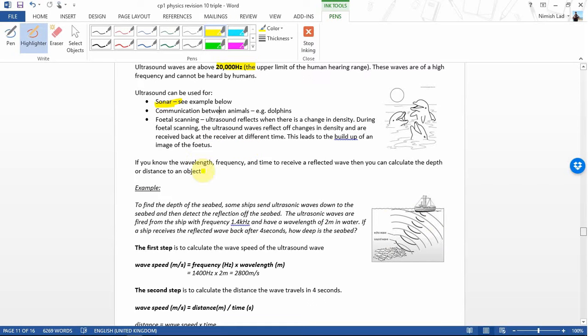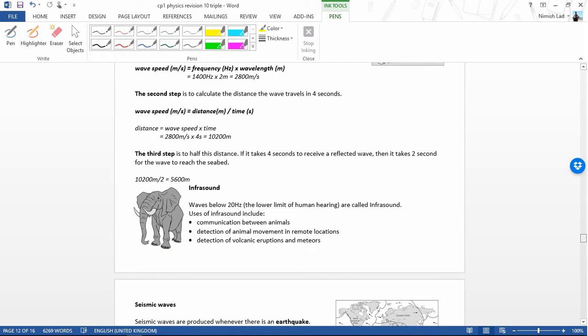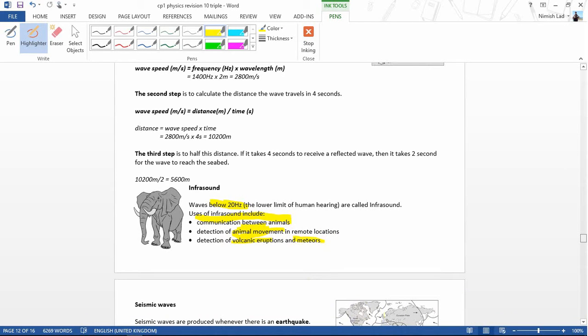Okay, right, so that's the uses of ultrasound. Infrasound, that's below 20 Hertz, that's what we were just saying before. It's below 20 Hertz, that's the lower limit of human hearing. That's how animals communicate. Also you can hear animal movement in remote locations, so on the plains of Africa you can hear animals moving around using infrasound, and also volcanic eruptions and meteors. So when a meteor hits the ground or a volcanic eruption is taking place, infrasound waves are given out. Earthquakes sometimes give out infrasound as well.